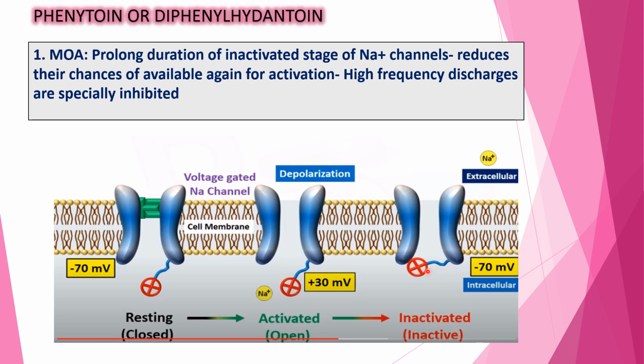The inactivated stage allows the sodium channels to recover. This inactivation stage is prolonged by phenytoin, which reduces the chances of the sodium channel becoming available again for activation, and high frequency discharges are specifically inhibited in seizures. Because of this, sodium influx will be inhibited, glutamate release will be inhibited, and seizures will be prevented.